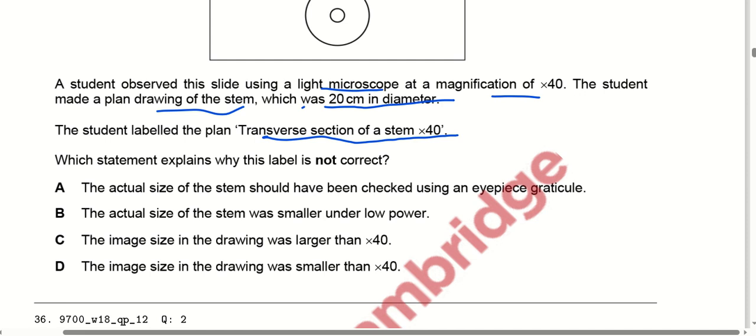We have to read out all the options and we find out that option C is correct because the image size of the drawing was larger than 40x. 40x is not that much magnification power which can view a 20 centimeter stem, because we require a larger magnification to view the 20 centimeter diameter.